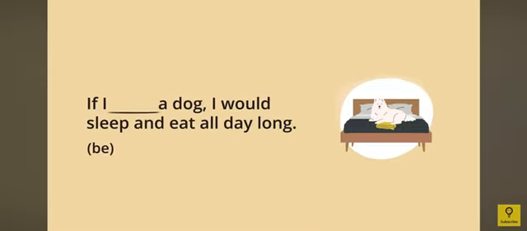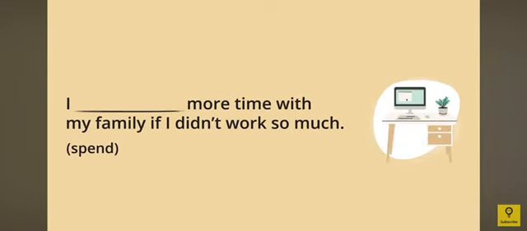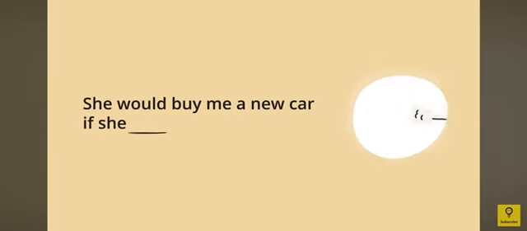Now we can notice from this sentence that it's the first pattern and it's also an impossible situation. So the answer would be, if I were a dog, I would sleep and eat all day long. In this example, we notice that it's the second pattern and it would be, I would spend more time with my family if I didn't work so much.